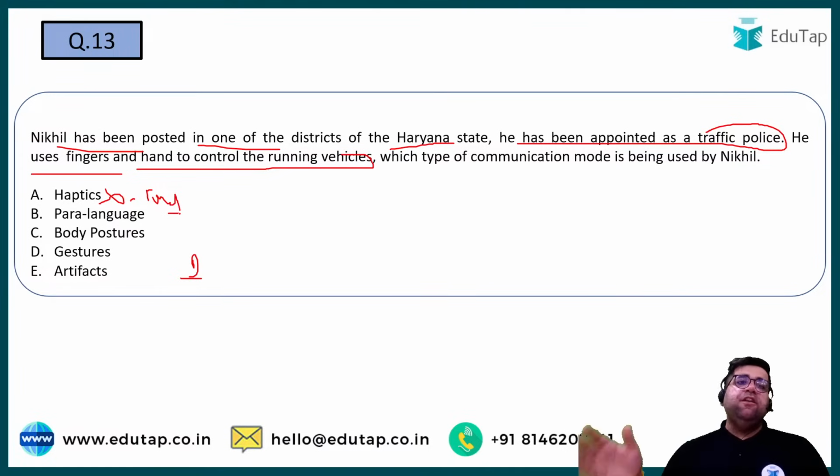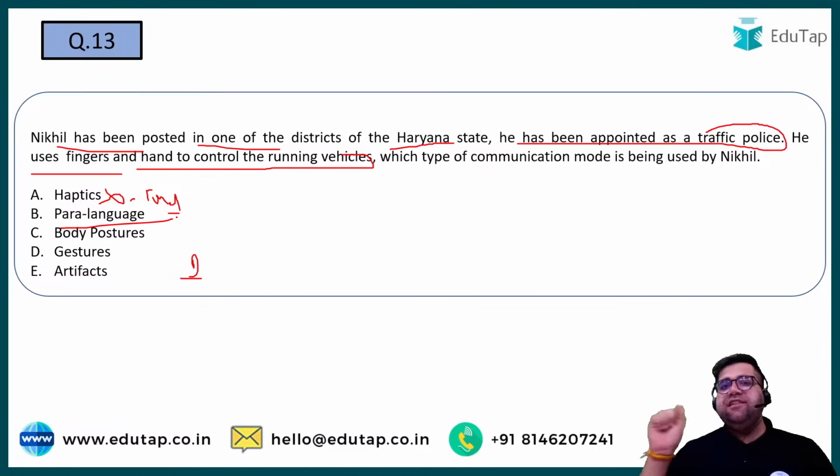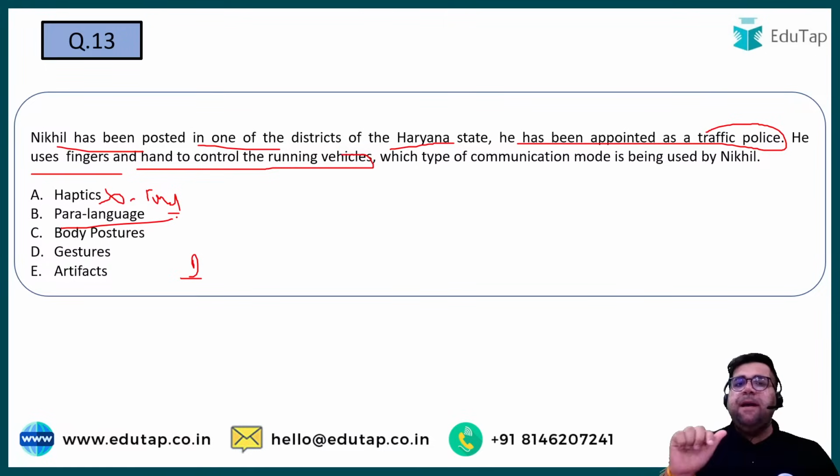So for example, if Nikhil is slapping somebody to convey his disagreement to that particular person, then yes, that slapping can come under haptics. Right? Paralanguage is not body language. Paralanguage is communicating with the tone of the message, like prosodics and vocalics. They all come under paralanguage. Body postures is like communicating with the body. This is also known as kinesics.